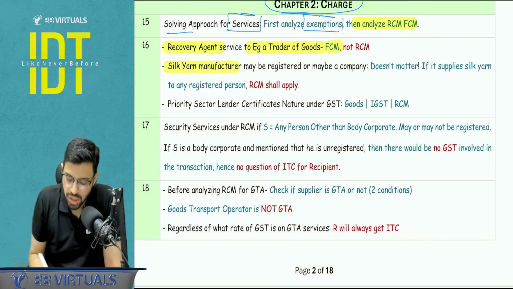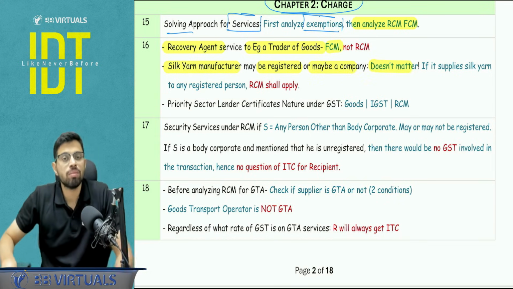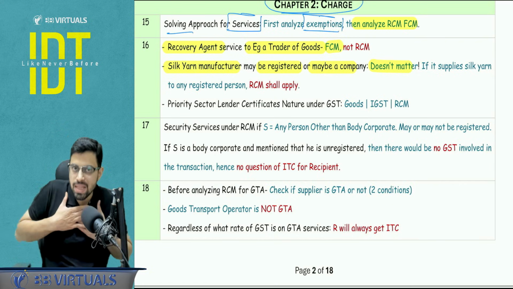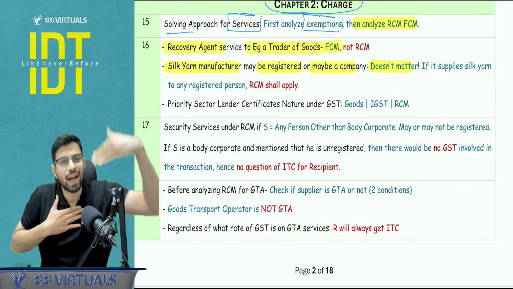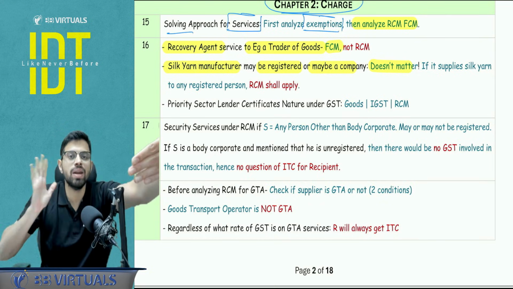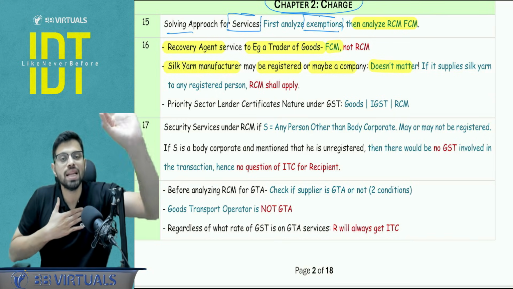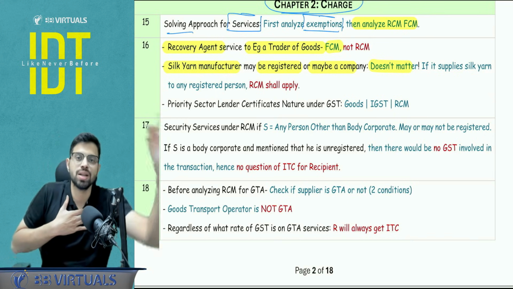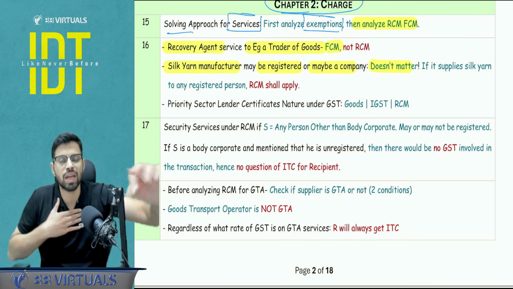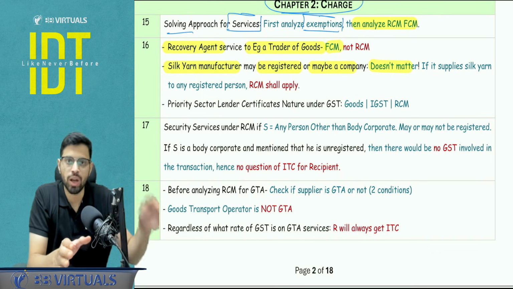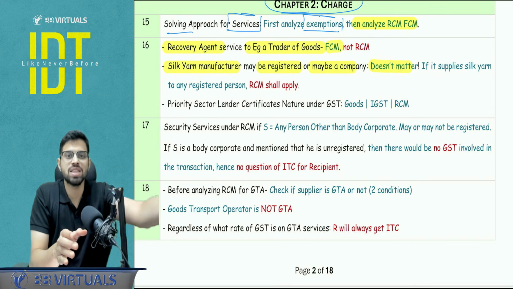Silk yarn manufacturer may be registered or maybe even a company, does not matter. If you remember the goods RCM table, the RCM entry says that if the supplier is a silk yarn manufacturer and the recipient is a registered person, it will be under reverse charge mechanism. Now, they have only stated the supplier is a silk yarn manufacturer. They have not stated registered, unregistered, company, not a company. They will try to confuse you. You have to be very selective as to what we need to focus upon and what we need to discard, and what my GST treatment has to be.